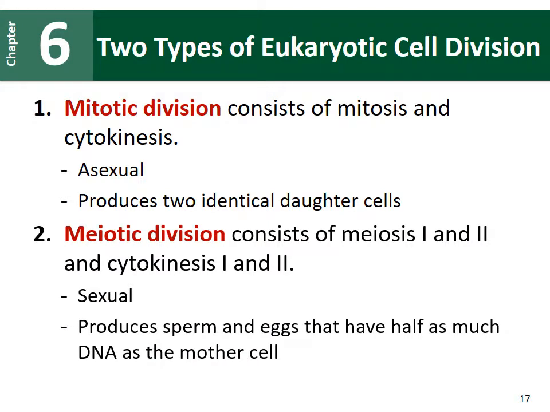So that was looking at mitosis. Again, that's a form of asexual reproduction. It's also used for growth and repair. Our other type of cell division is meiosis. This is a type of sexual cell division where the gametes, the egg and the sperm cells, are created.